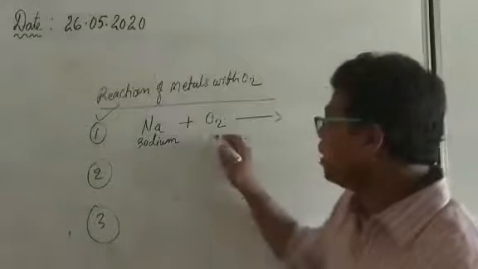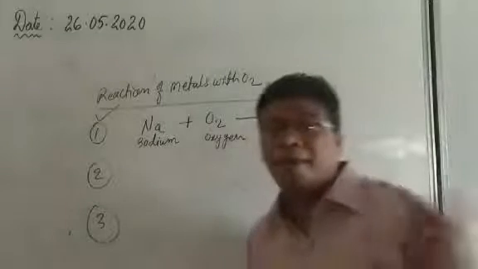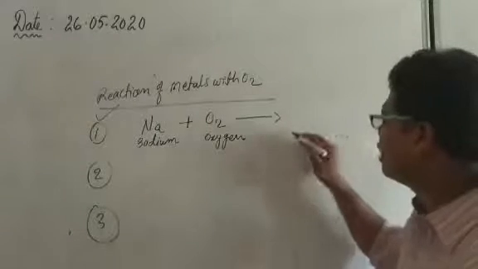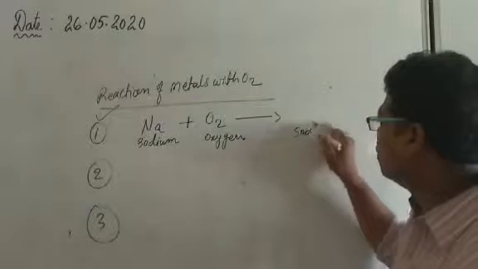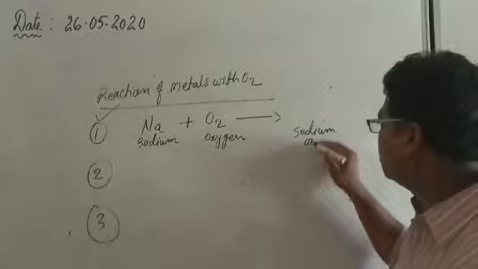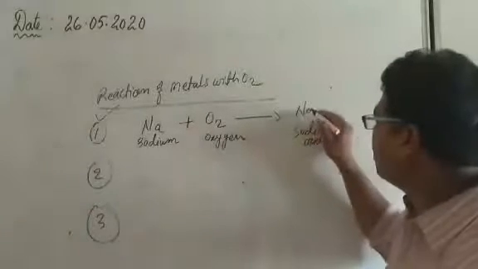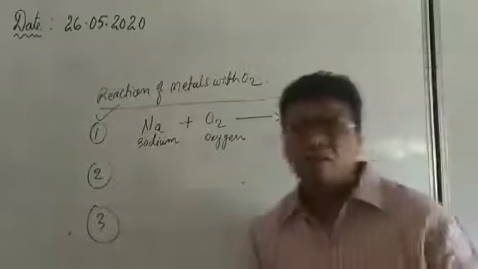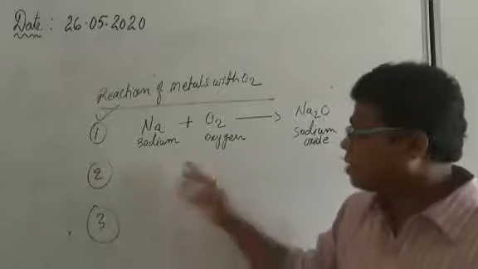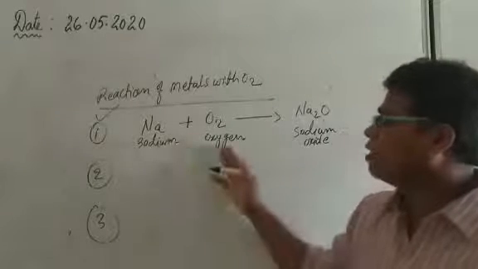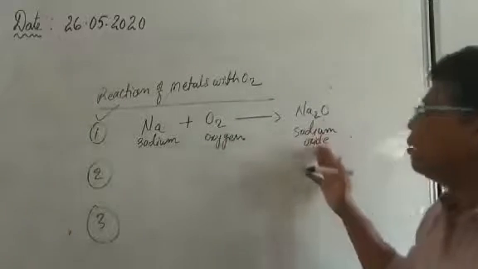So when sodium reacts with the oxygen, what do they form? They form the metallic oxide. What is the metal here? Sodium. So what will be the product here? Sodium oxide. So Na plus O2 gives Na2O. Right now we are not concentrating on balancing the equation. The matter is only that when sodium reacts with the oxygen, the new product is sodium oxide.